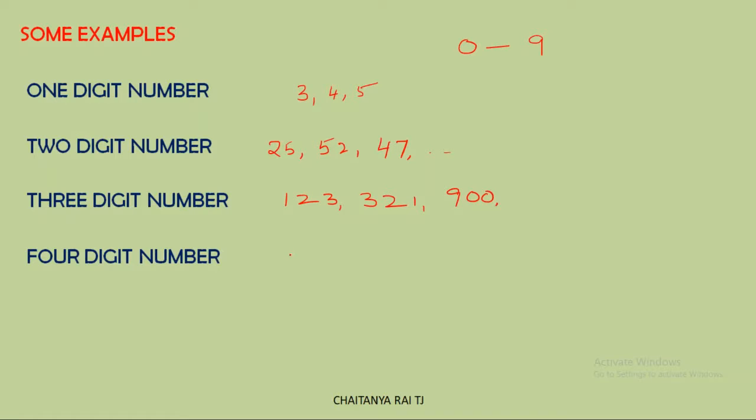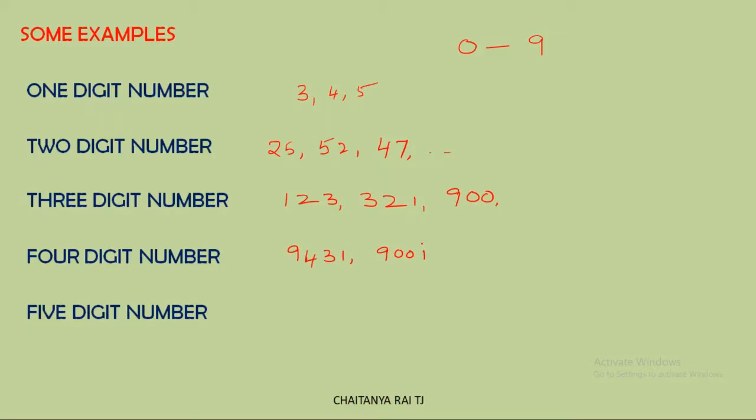Here we have to consider 4 digits. Randomly we can take, it is not necessary to consider them in order. So it may be 9, 4, 3, 1, and can be 9001 also.